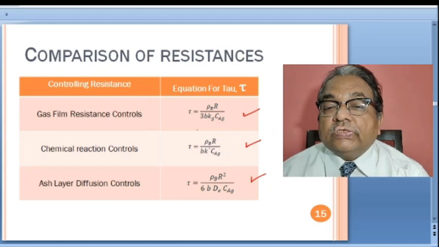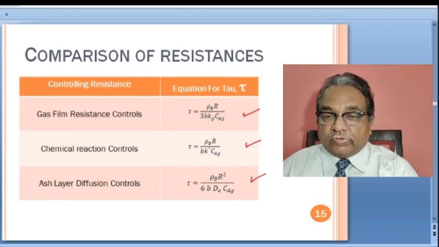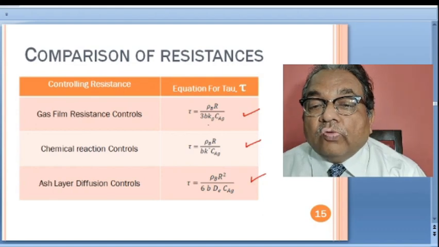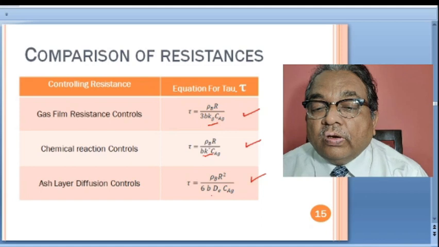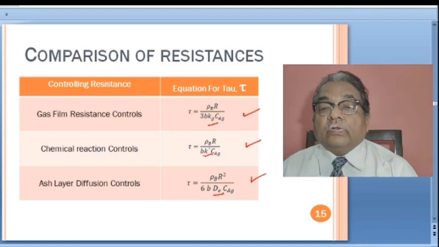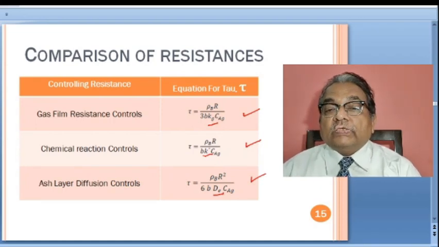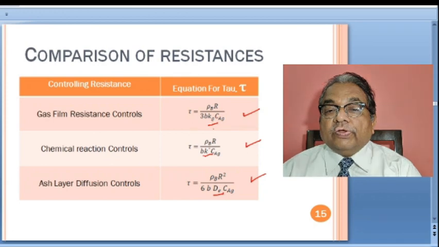Now this is resulting from the definition of surface area and volume finally. So now you have to see which term is different: here it is k_g, here k double prime and here D_e. So in terms of gas film resistance control, we have this mass transfer coefficient. This is contributing to the resistance. Other terms are there, but this is the main term.